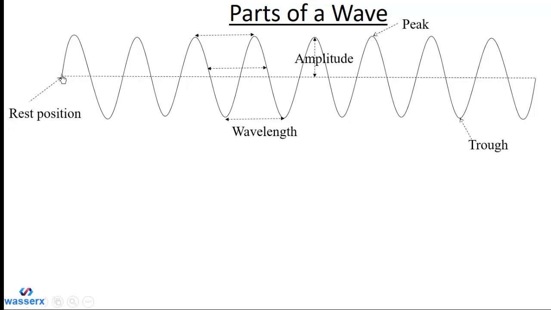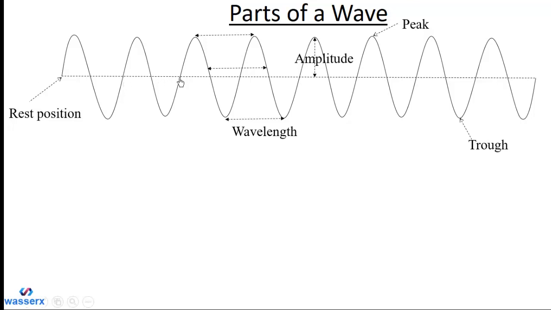Then we can talk of the period. So the period is the interval within which the cycle of the wave repeats. From this point to this point is one period, because the pattern of the wave within this period is the same as the pattern within this period.